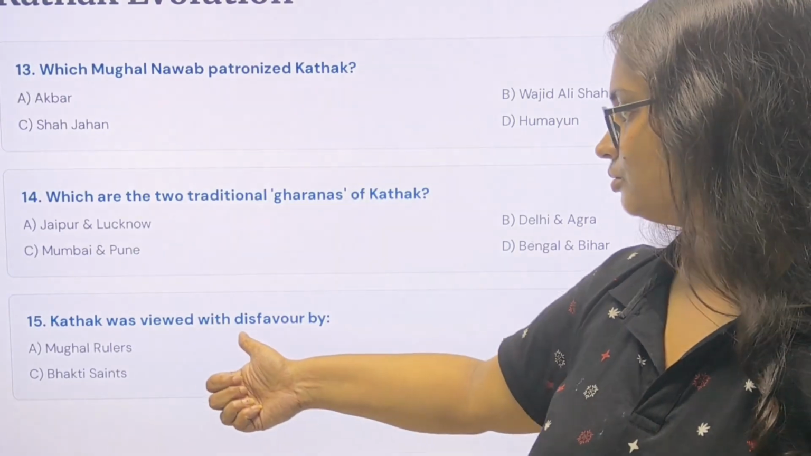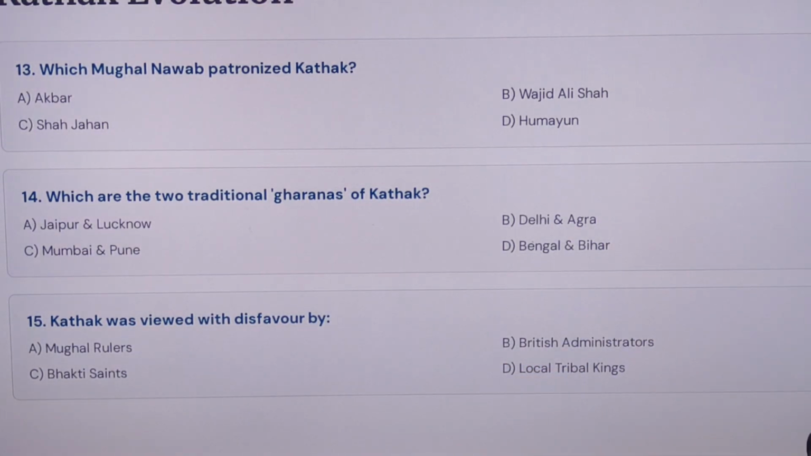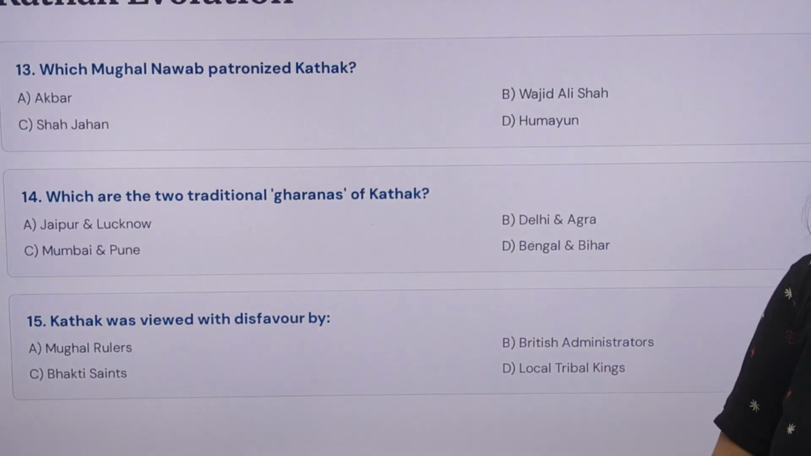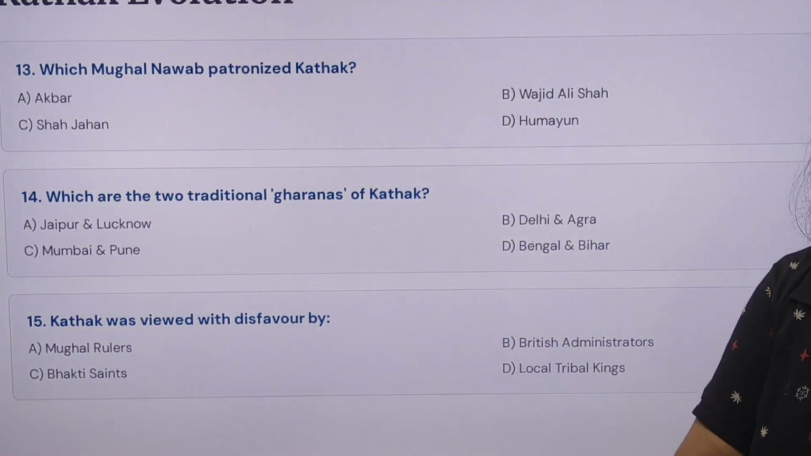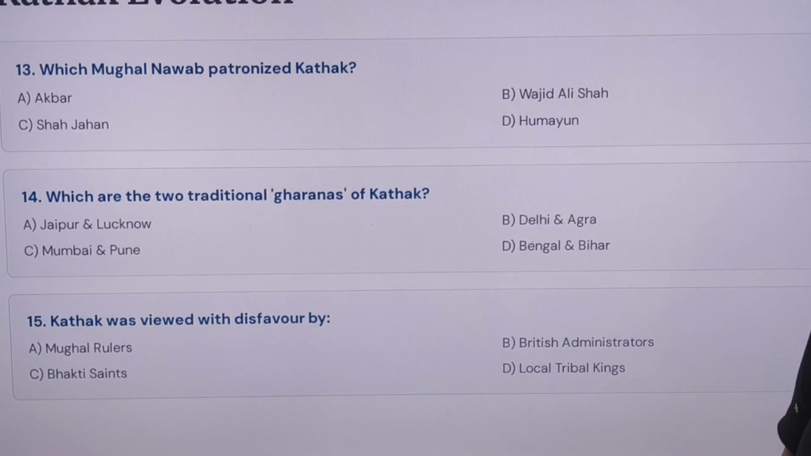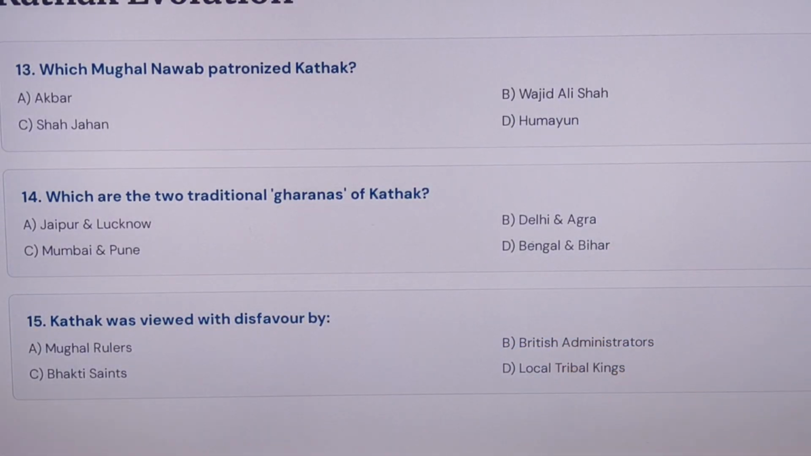Kathak was viewed, which was discovered by British administrators. They thought that there was an imposition of Victorian morality. They most of the time thought that classical dancing was not so good. Okay, so that is why they viewed Kathak with disfavor. The British administration disfavored it due to their Victorian morality.